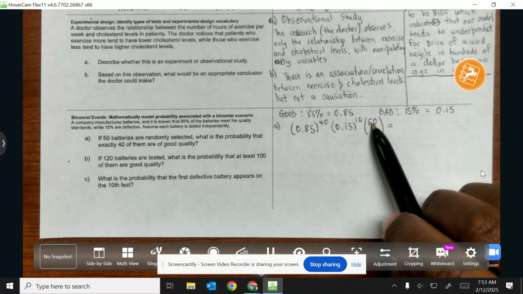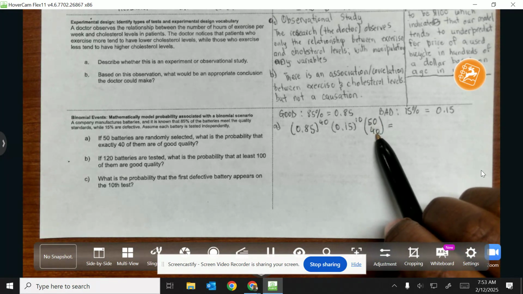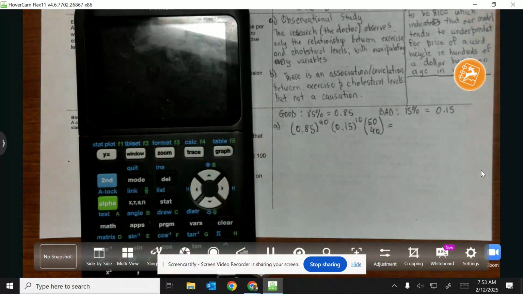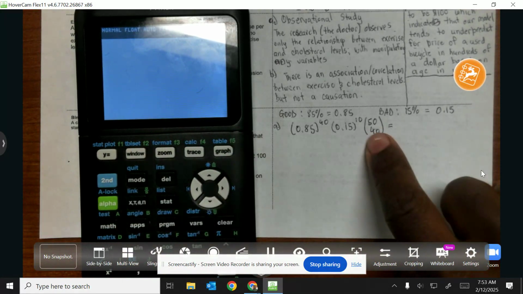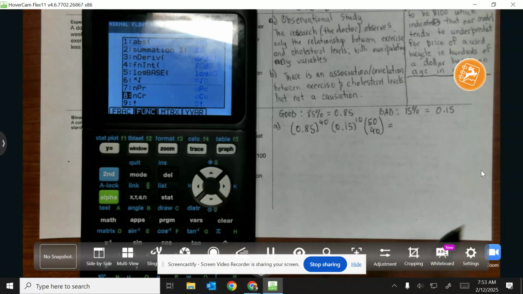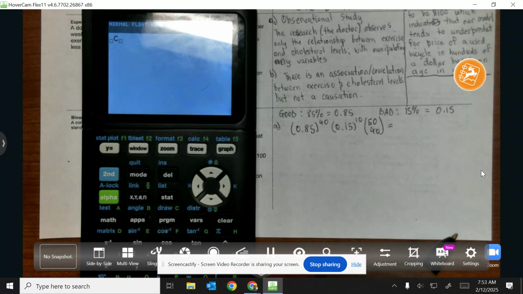This is the same as 50 factorial over 40 factorial times 10 factorial, but it's a lot easier to use your calculator. I first calculate the choose function by pressing alpha, y, going to the right side, down to n choose r, and entering 50 choose 40. Then I multiply that by 0.85 to the 40th power, and multiply that again by 0.15 to the 10th power.